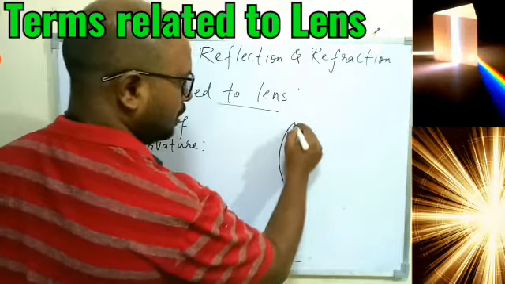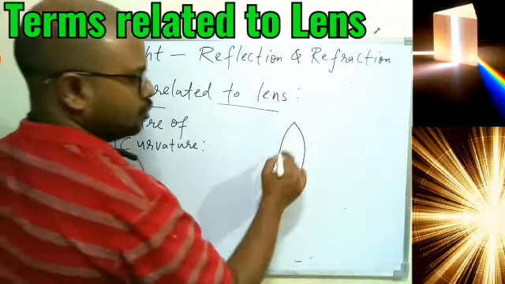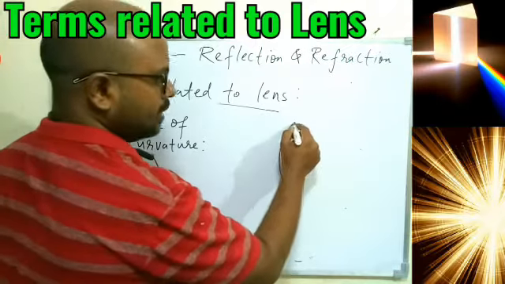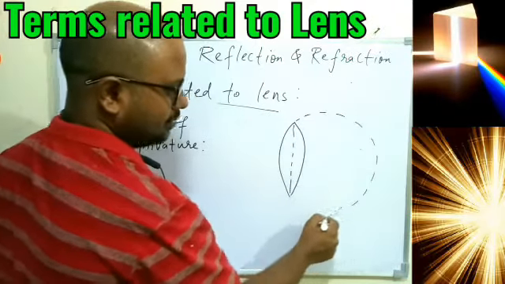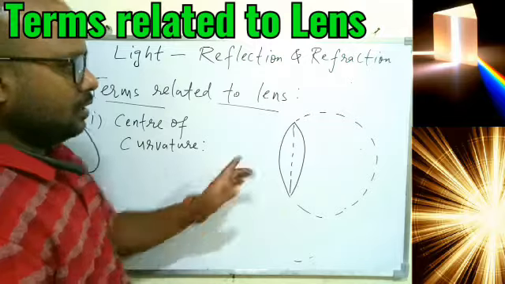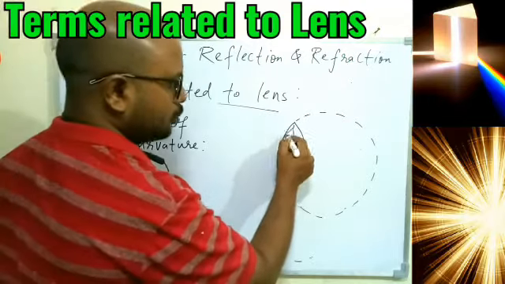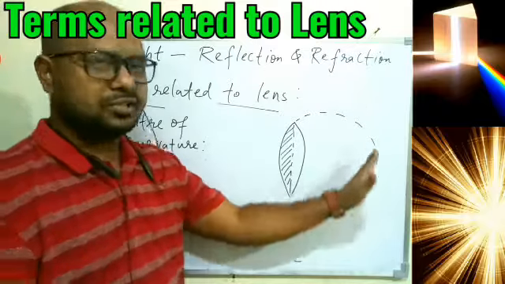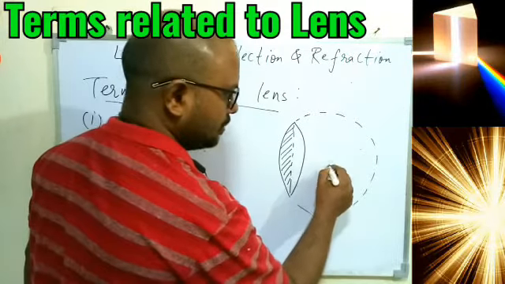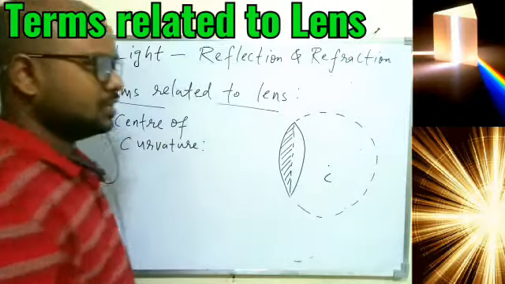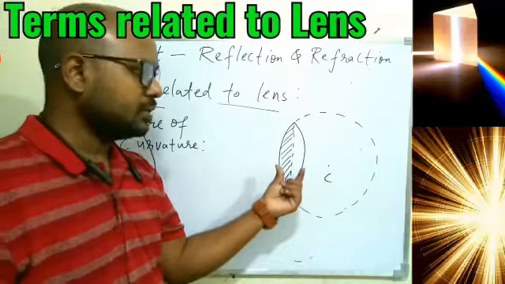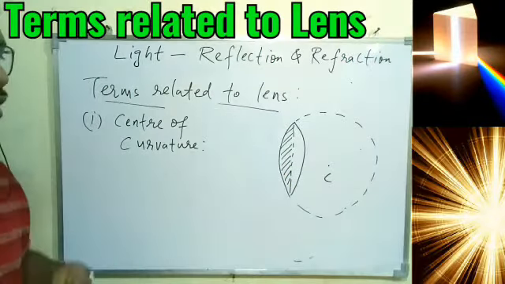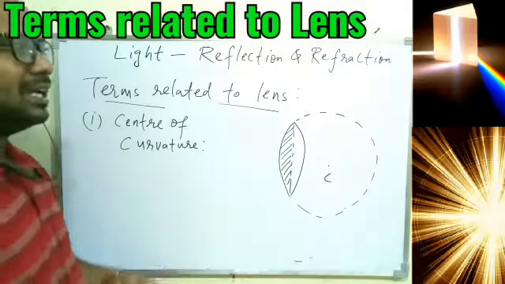So if I talk about a convex lens, if I divide this into two equal parts, we can say this part is a part of a sphere this side. So if I talk about this shaded portion, this part of the lens can be considered as a part of one sphere this side. So it will have a center of curvature C. So C is nothing but the center of the sphere of which the lens is the part. But here we will not just have one sphere that we had in the case of spherical mirror. We will have two different spheres.